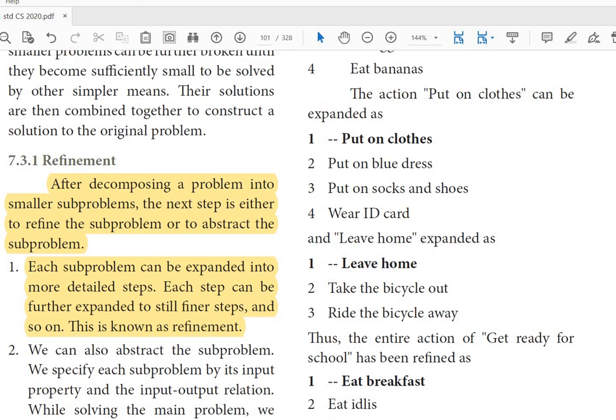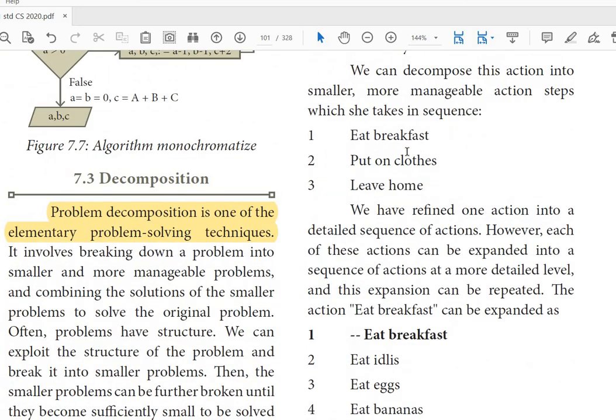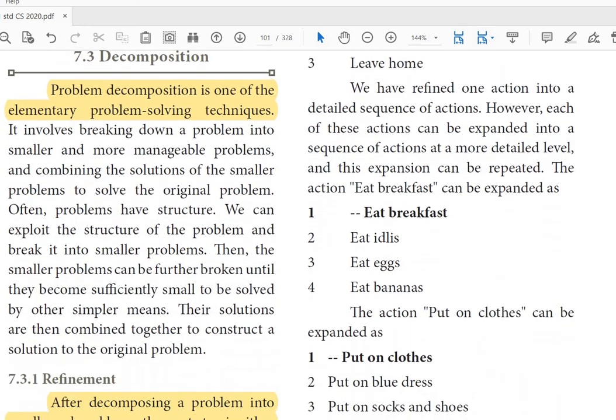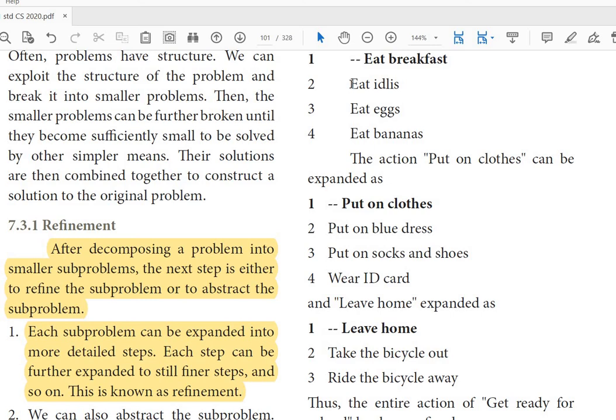Simply, they want to explain decomposition with our regular activity. Take breakfast, put on clothes, leave home. But take breakfast means take idli, take egg, take banana. These simplified steps are not explained in detail. Simply take the breakfast, dress up and leave the home. But to dress up there are some steps. To leave the home there is a procedure. To have the breakfast there is a procedure. So these small steps are separately given as modules, and all together they form the required output.